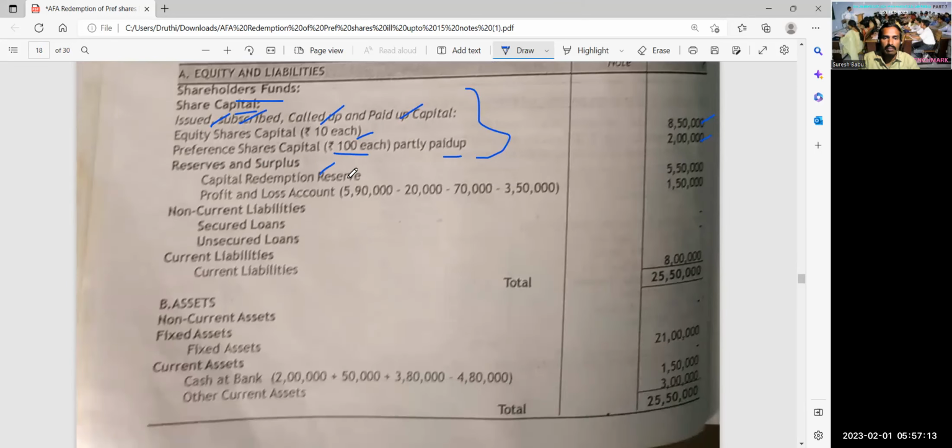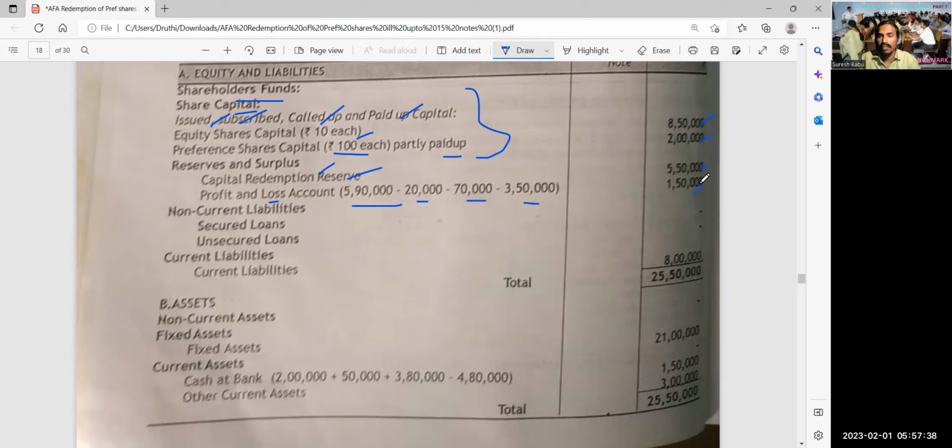Then reserves and surplus: capital redemption reserve we have not used, right, as it is 5,50,000. Profit and loss account we have used, right, inner column 5,90,000, minus 20,000 loss on sale of investments, minus 70,000 premium for which this money was used, and minus 3,50,000 for the preference share capital. We have transferred this amount to capital redemption reserve.